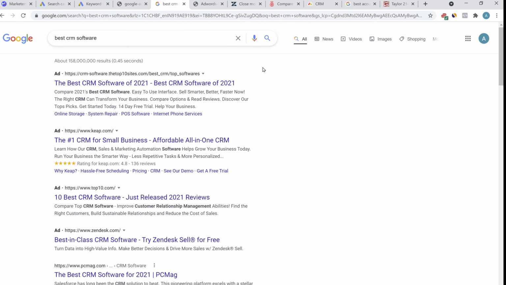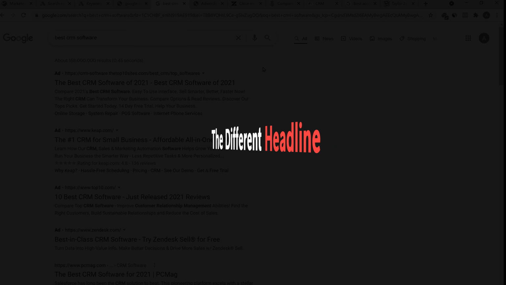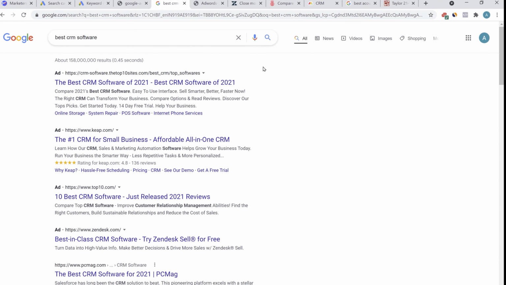Because you will know exactly what your competition is running ads on, the different kinds of ad they are running, be it display ad, be it SEM ad, the different headlines, the different description, the different site links, etc. You'll also be able to find all the landing pages of all your competition. Would you like to know how to do that?